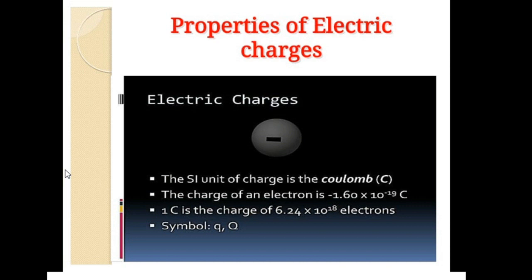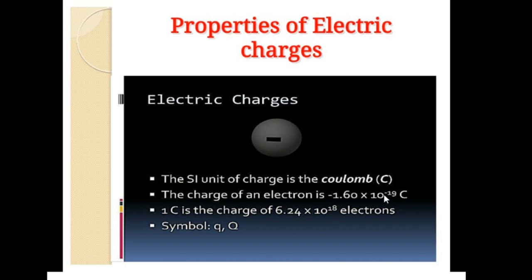And this we know very well that, for example, an electron is a subatomic particle. The SI unit of charge here is coulomb. But what is the charge of an electron? It is represented as negative charge, since electron has negative charge.